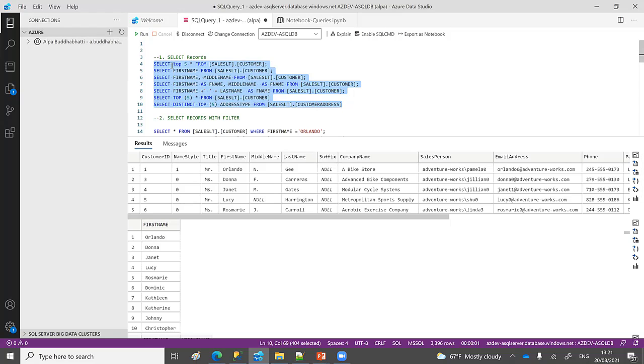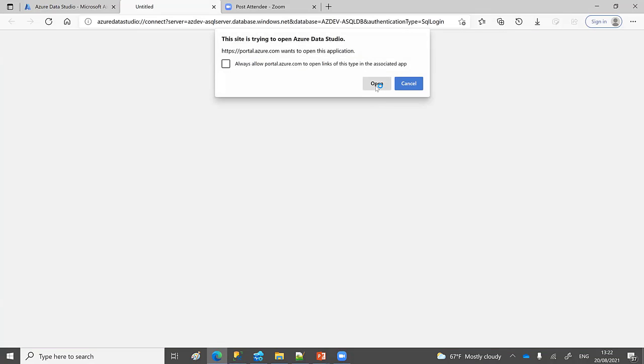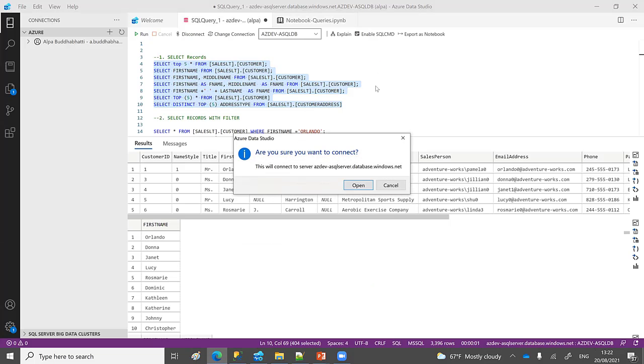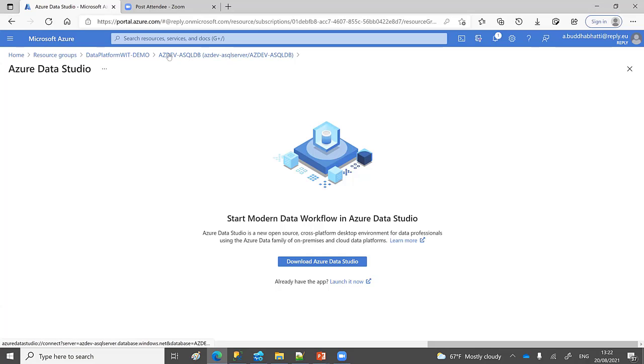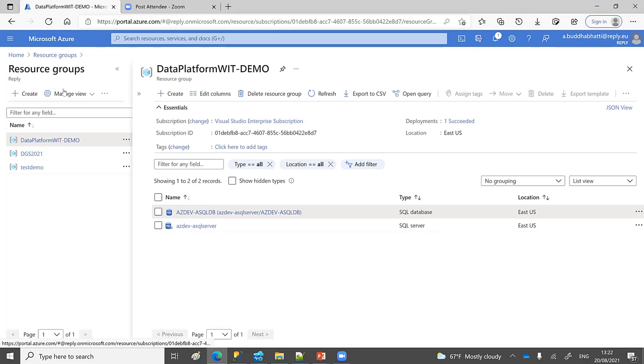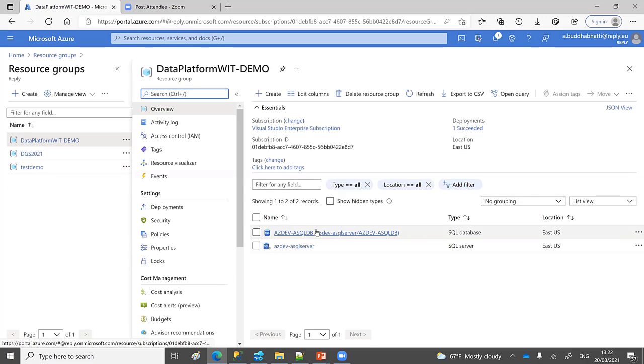So for that, what you need to do is, when you click on launch here, it will ask you, let me do it here again. It will ask you for your database name. So this window will open for you once you click on launch. These are the important things which you will get from your Azure portal. Your server name, which you can get from here.